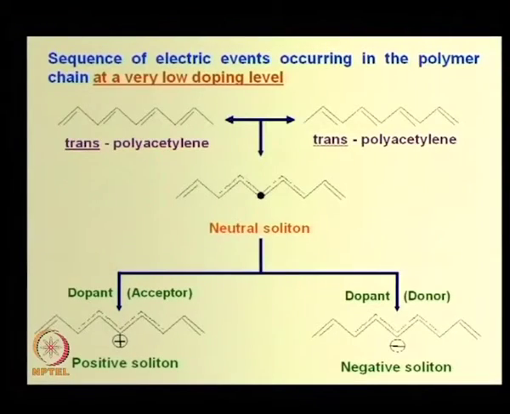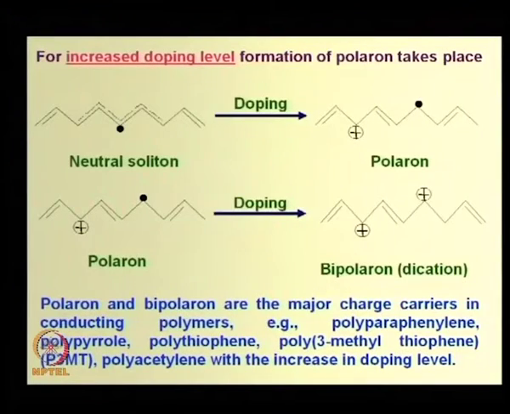Now, to the previous thing, if you take a very small quantity of dopant, either donor or acceptor, that will create small concentration of these charge defect sites. Now, if the dopant concentration is high, what will happen? The sites will be more. Now, this is neutral, no charge; this is polaron, positive and neutral; this is also polaron; and this is bipolaron, two positive sites are there.